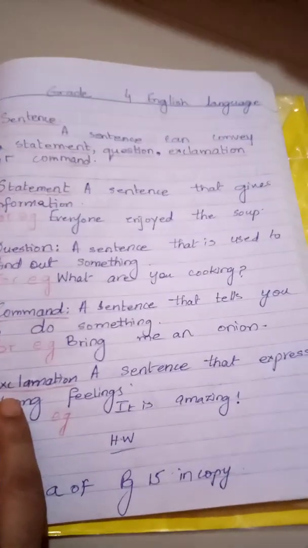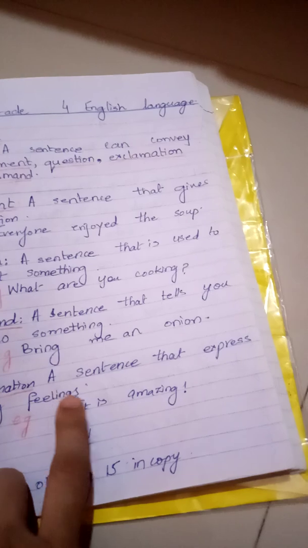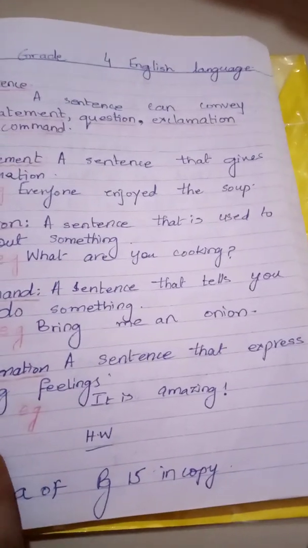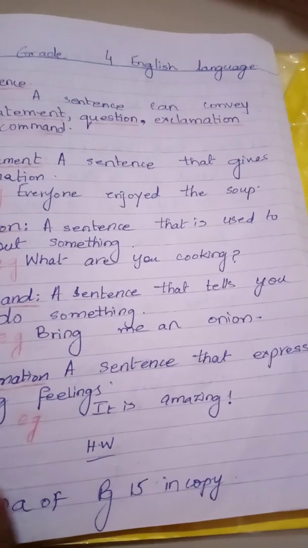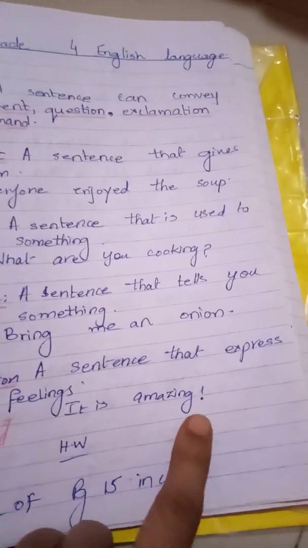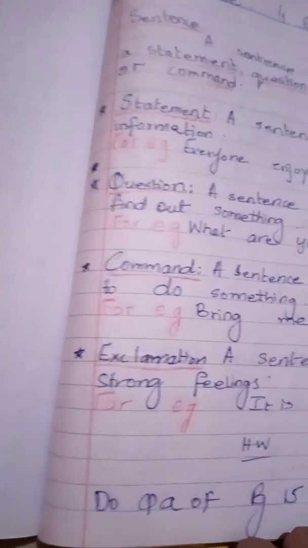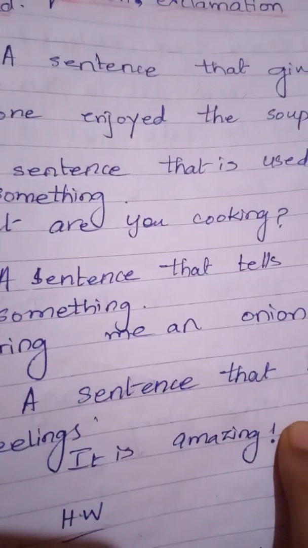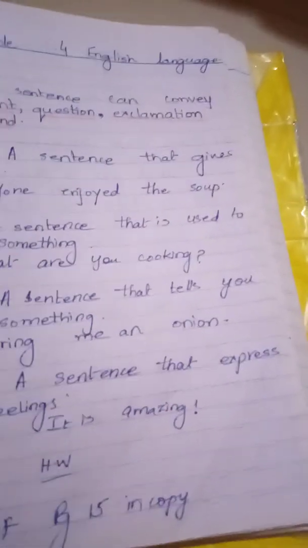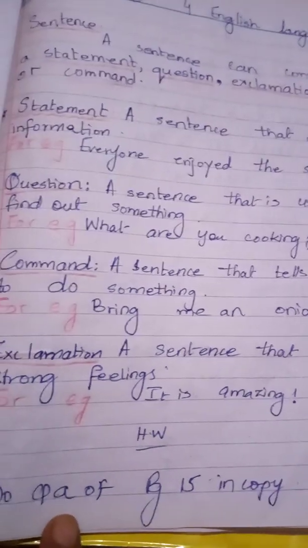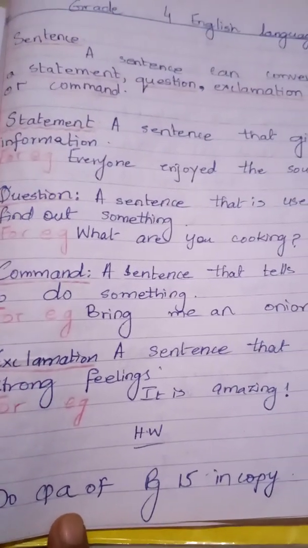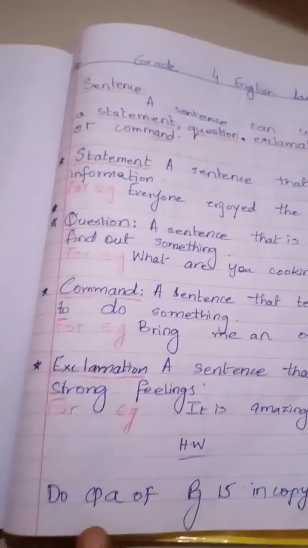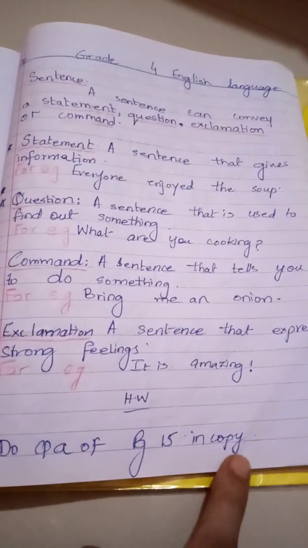Then comes exclamation. Exclamation is a sentence that expresses strong feelings. For example, you are saying, "Hurrah, I won the match!" or "Wow, it is amazing!" And in an exclamation sentence, you have to put an exclamation mark. Can you see the exclamation mark? So, when you are expressing your intense or happy feelings, or when you are sorrowful, you will use the exclamation.